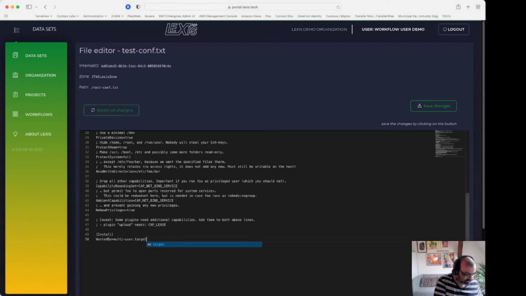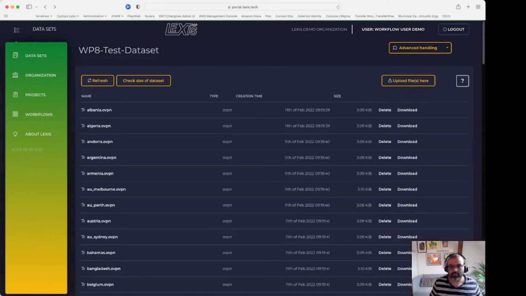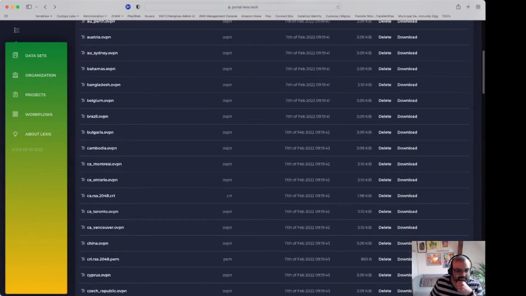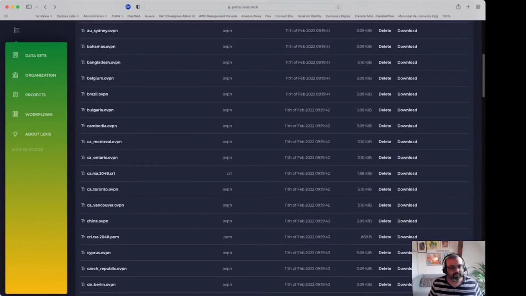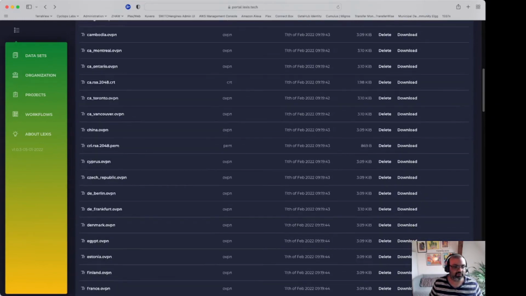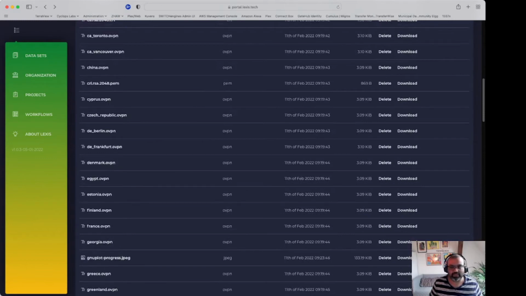I can make changes, I can save them, and I can go back to doing other options on the data set. The other interesting feature is the inline viewing of certain image type, which gives a possibility for the workflow execution user to check the status of the workflow execution in real time.